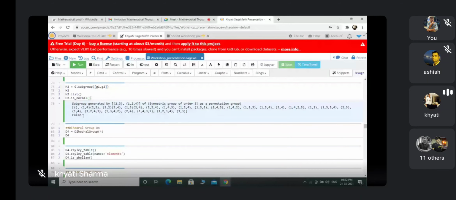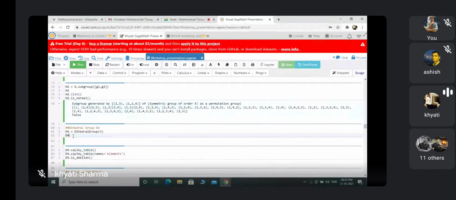So now these things are related to the symmetric group. So we can do many more things in a symmetric group or any group. So now I am defining my next group as the dihedral group Dn. So I am writing here D4. It's completely optional. You can write here G, you can write here D4, you can write here S. So this D4 equals dihedral group 4. So this is the dihedral group of 8 elements for n equals 4.